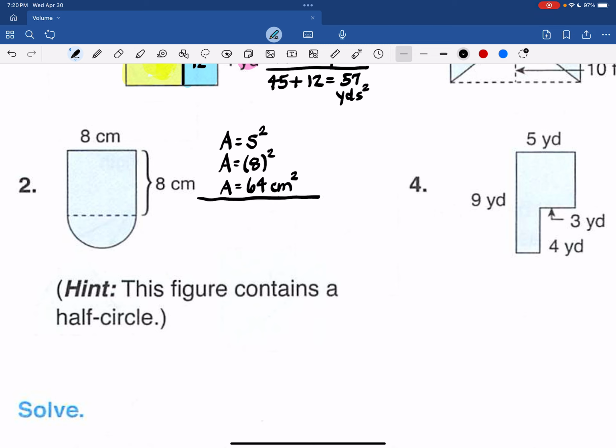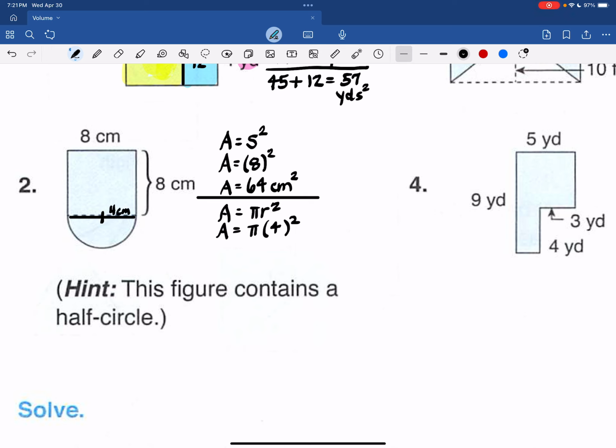And then we need to find the area of a circle, which is pi r squared. So area is pi times the radius to the second power. Well, I know that this is 8 centimeters, so half of that would be 4 centimeters.